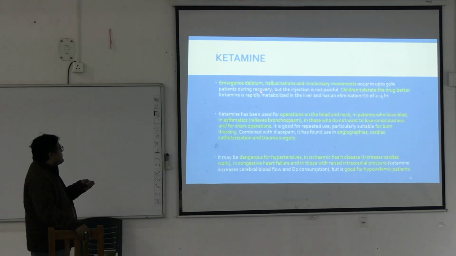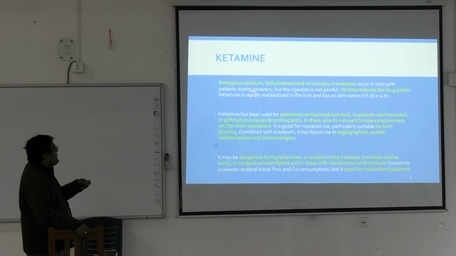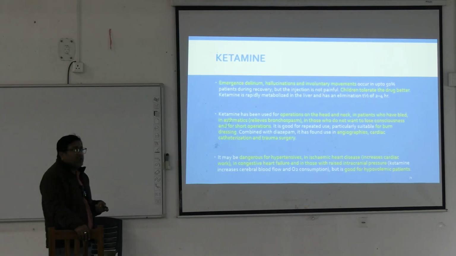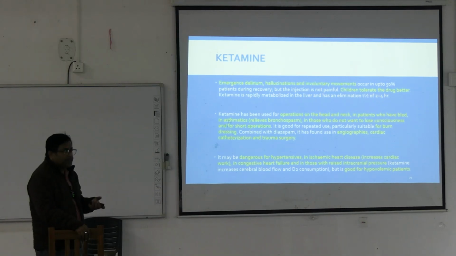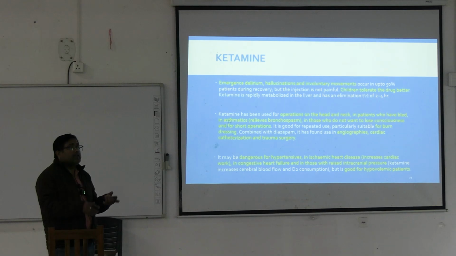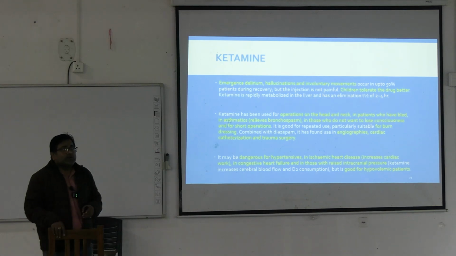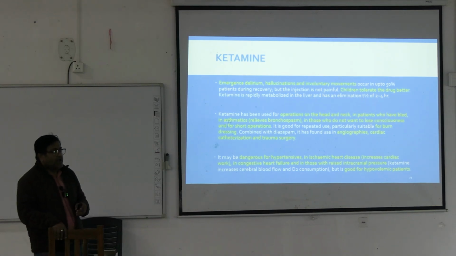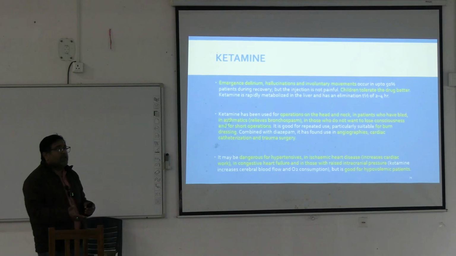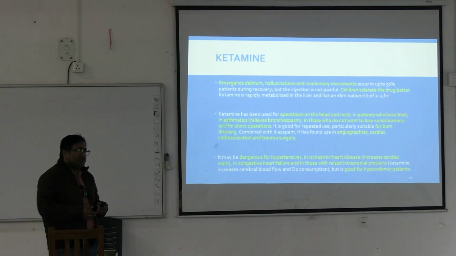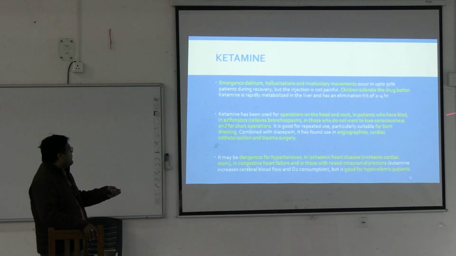During recovery, 50% of the patients show emergence delirium, hallucination and involuntary movements. They are preferred for operations on the head and neck in patients who have bled. Why? When there is bleeding, the patient is more prone to go to hypovolemic shock, and this drug ketamine increases the blood pressure because of sympathetic stimulation. So they are preferred in patients who have bled.